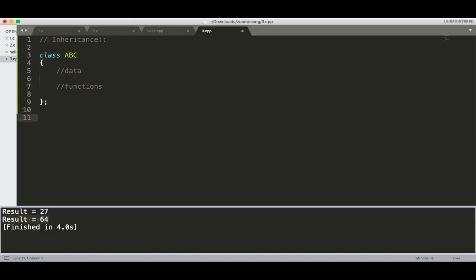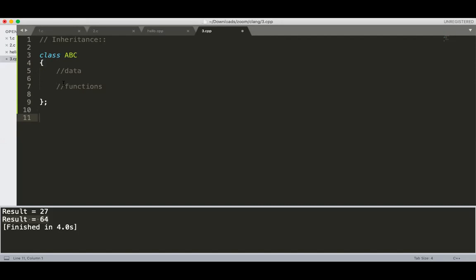Suppose the functions and data are already implemented, and I am already using this ABC class in my software. Now suppose I want some modification in the ABC class. I want to add one or two new functions, or some new data, into the ABC class.